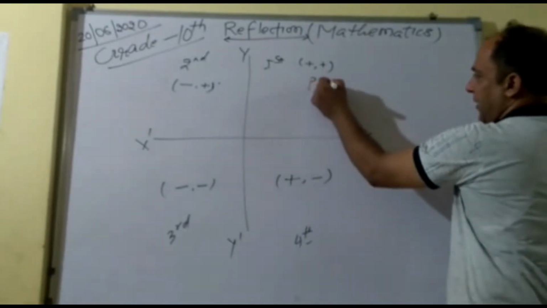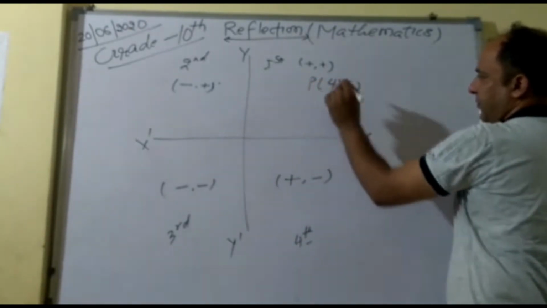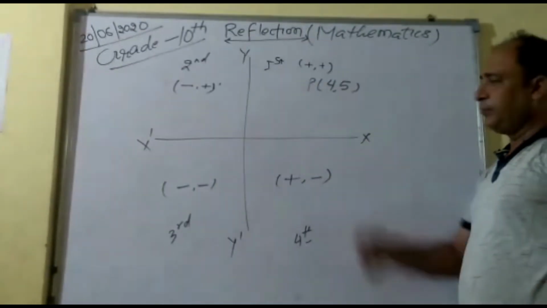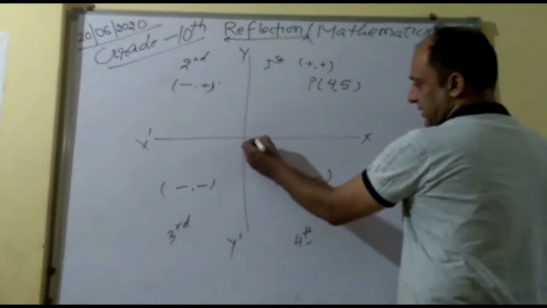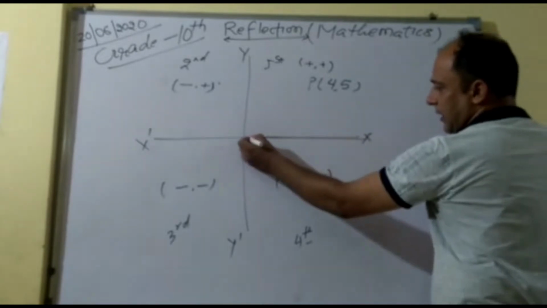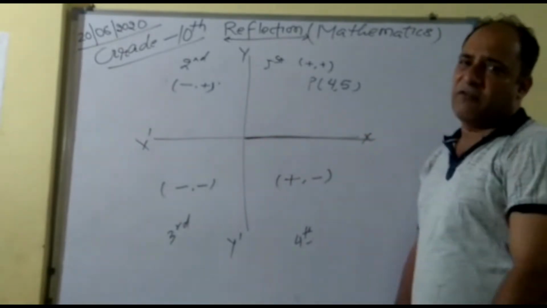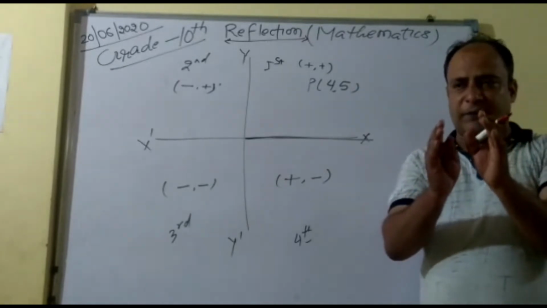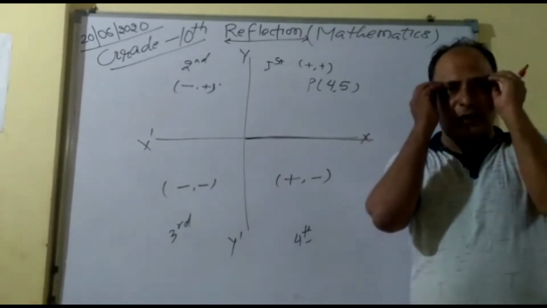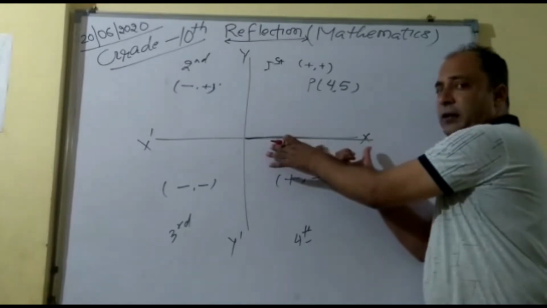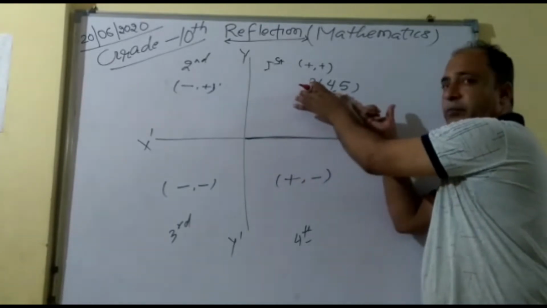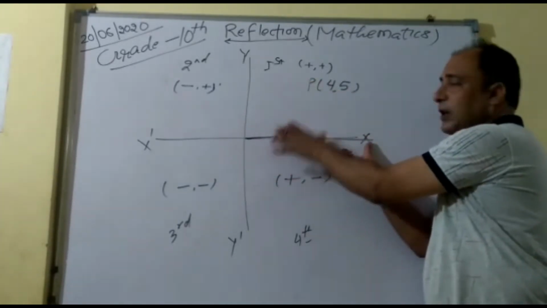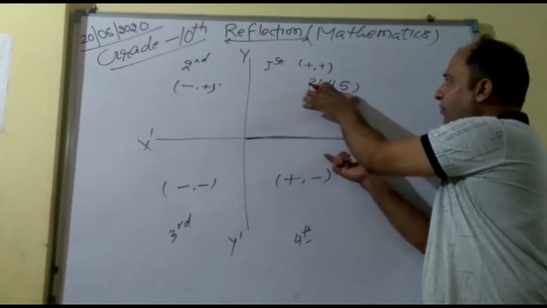If I say P(4, 5), that is in your first quadrant, right? Reflection on x-axis. This is the mirror. Assume if anyone is saying reflection on x-axis, think for yourself. Don't think about the question at all. Only think about yourself. This is your mirror, means you are looking at your face on this axis. Your face is here, P(4, 5).